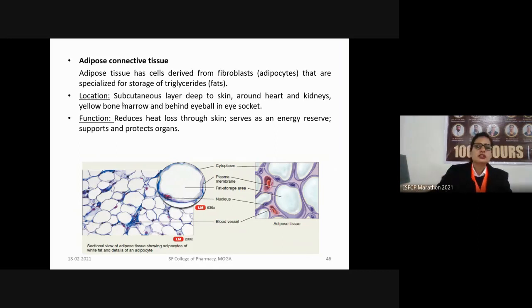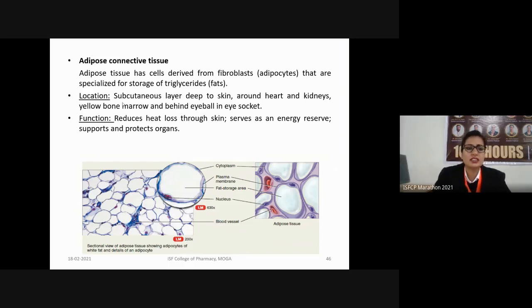So the adipose tissue is derived from the fibroblast. Fibroblasts are also known as adipocytes. These are the cells which help in the formation of these fibers, and their main function is the storage of triglycerides, that are mainly the fats.